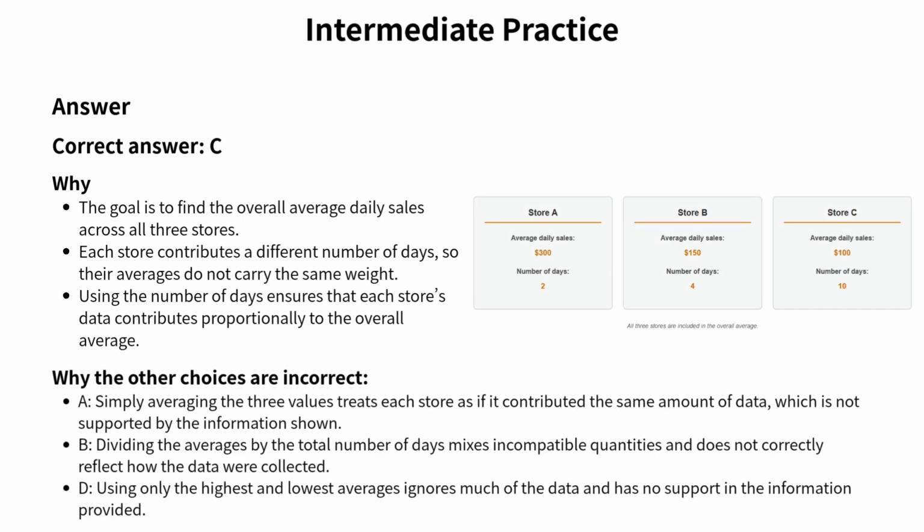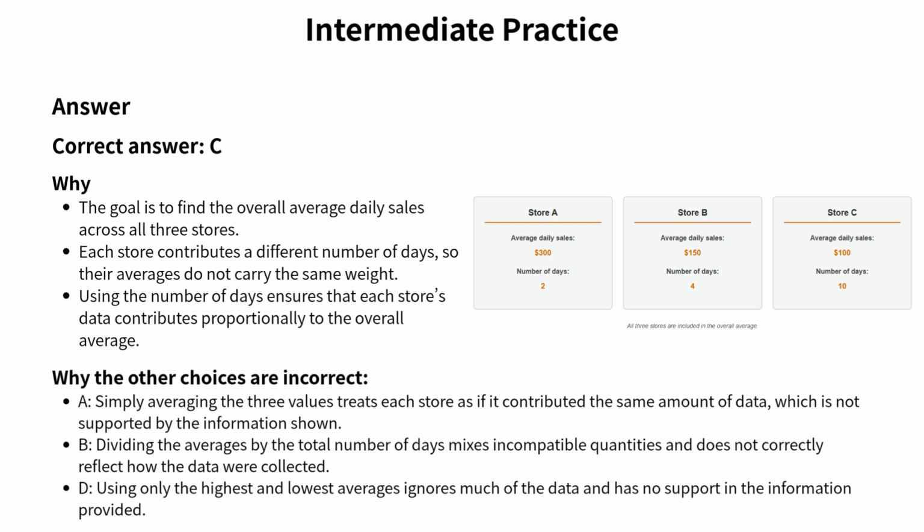Alright, let's take a look at the answer. At first glance, it may feel natural to simply average the three values shown for stores A, B, and C. After all, each store lists an average daily sales value. However, the key issue here is not the averages themselves, but how much data each average actually represents. When we look more carefully, we see that each store is based on a different number of days.